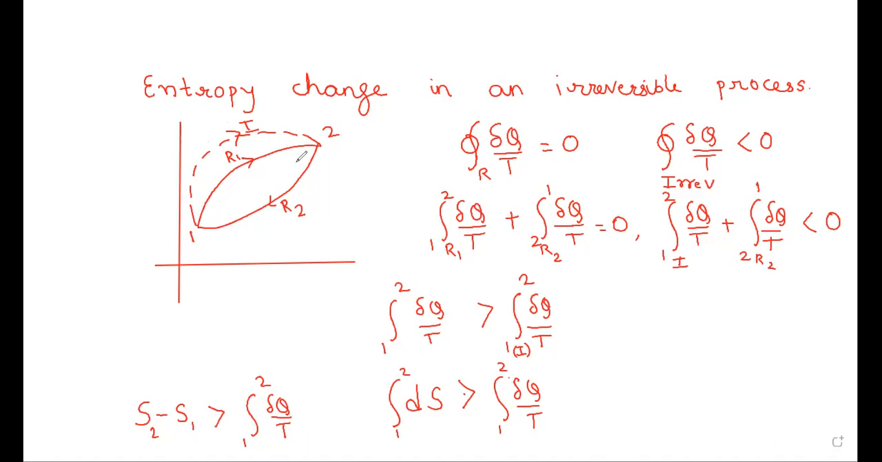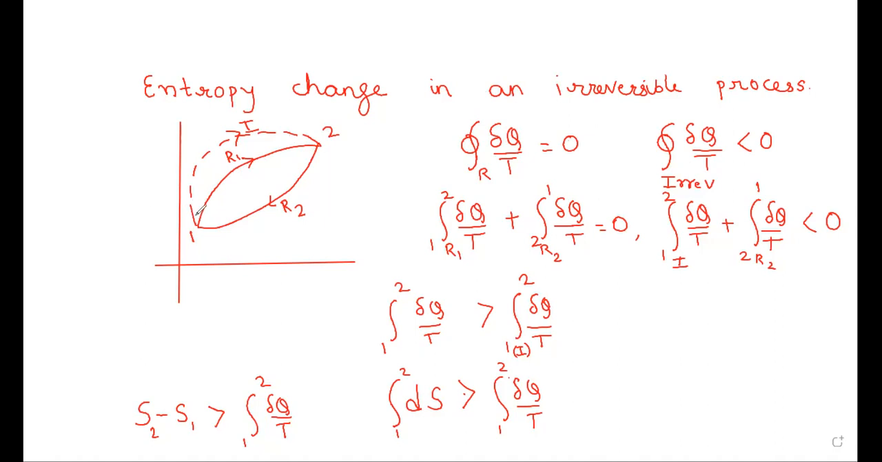So what does the Clausius inequality say? It says that if the cycle is reversible, the cyclic integral of del q by T is equal to 0. And if it is irreversible, the cyclic integral of del q by T is negative, that is, less than 0. So let us apply this to the given cycle, first to the reversible cycle. The cyclic integral of del q by T for a reversible cycle is equal to 0.